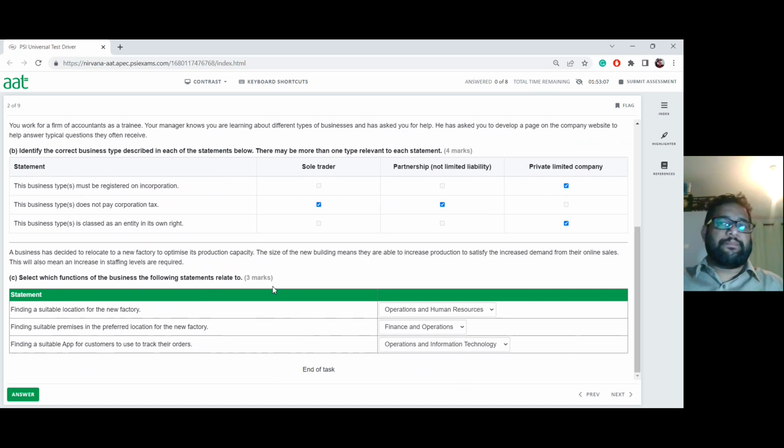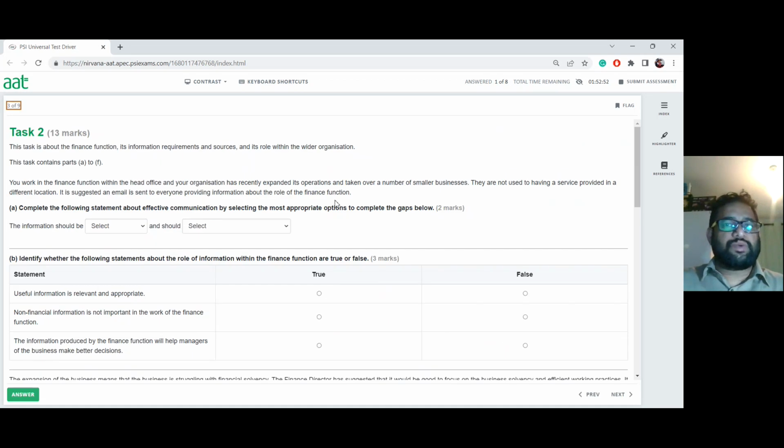the app, or to develop the app, and to make sure that it shows them every part of their order, how it's going to be processed, how the payment's been taken, how that's going to be delivered, and everything, and so on. So that's the end of it. Press answer. Let's move on to the next one.